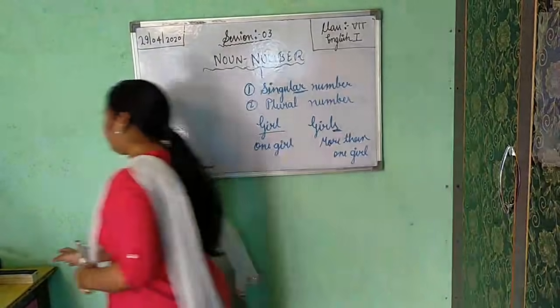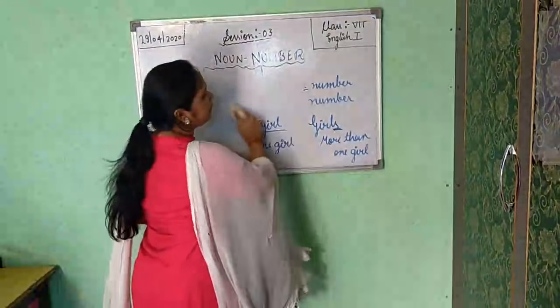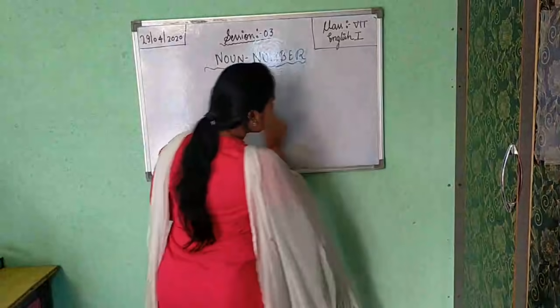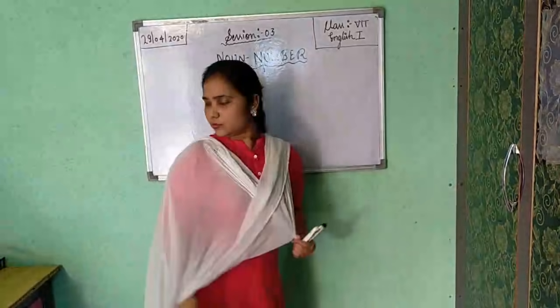Now, some ways are there how you will convert singular number into plural number. Please note down.